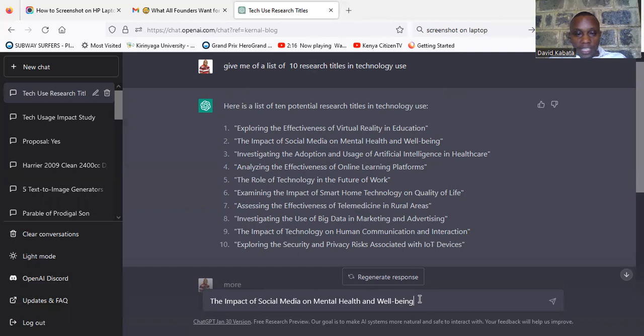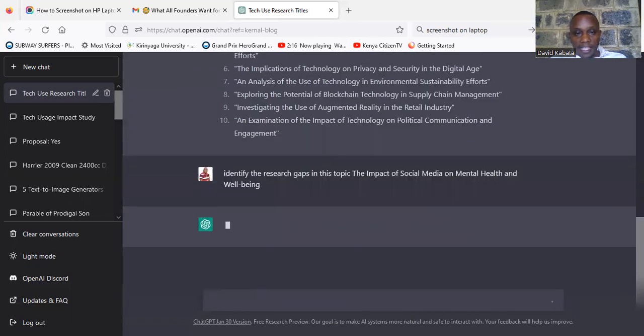after putting it there, I can ask ChatGPT to identify the research gaps in this topic. So I wanted to identify the research gaps in this topic so that I know whether there are research gaps in this topic.